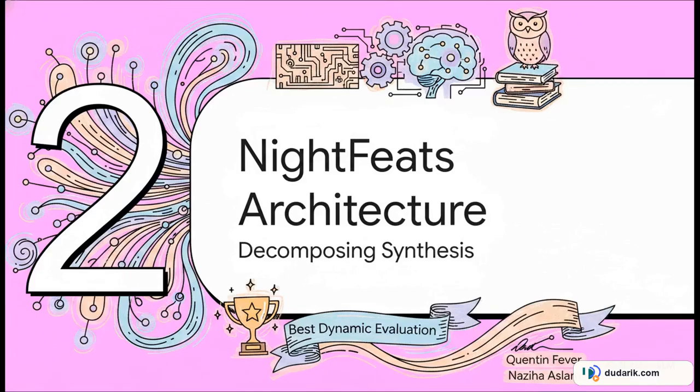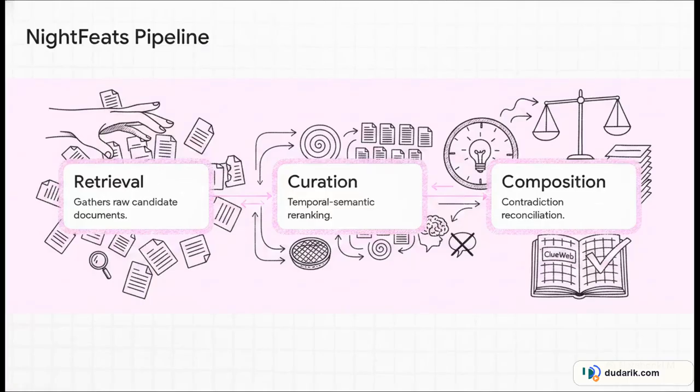That brings us to Section 2, the NightFeats architecture, decomposing synthesis. This was developed by Quentin Fever and Nazia Aslam, and again, this is what won Best Dynamic Evaluation at NeurIPS 2025. NightFeats completely trashes that monolithic pipeline and replaces it with 3 tightly coordinated phases. Step 1 is retrieval, which just gathers the raw candidate documents. Nothing crazy there. Step 2 is curation, which applies temporal semantic re-ranking.